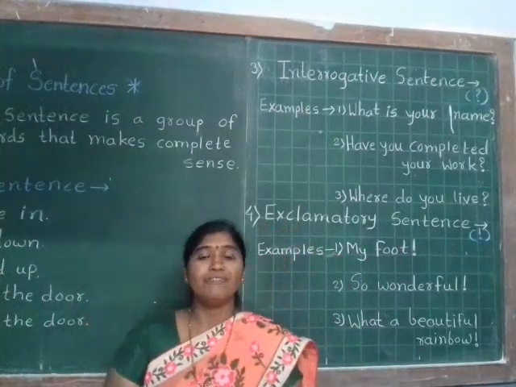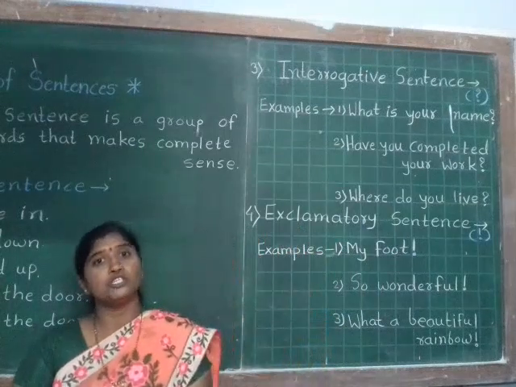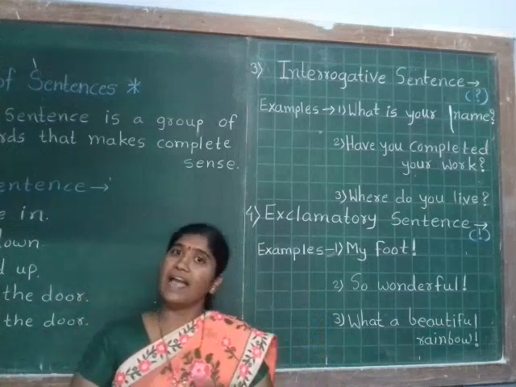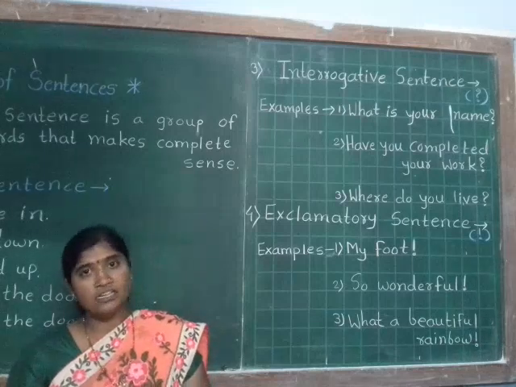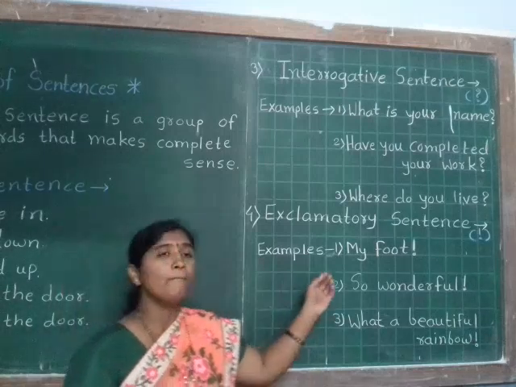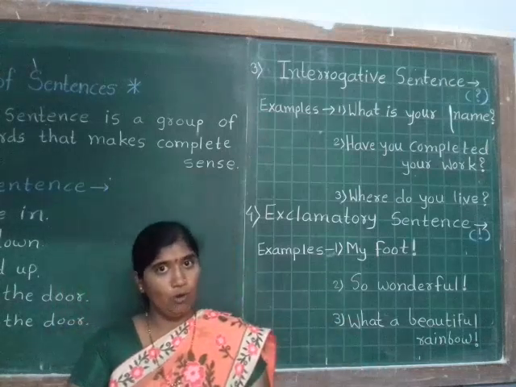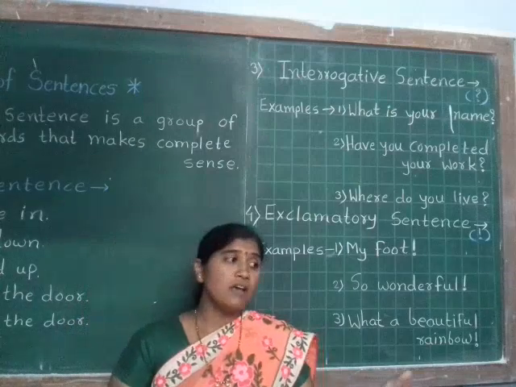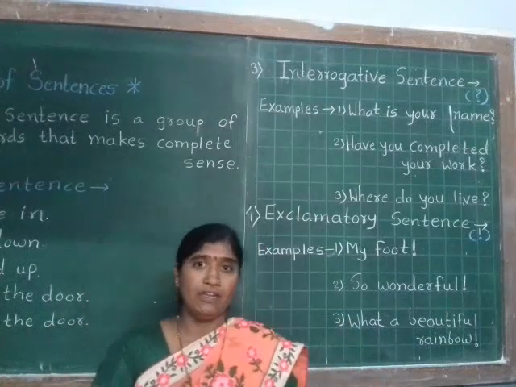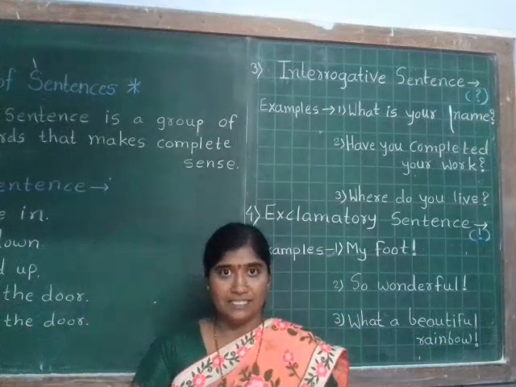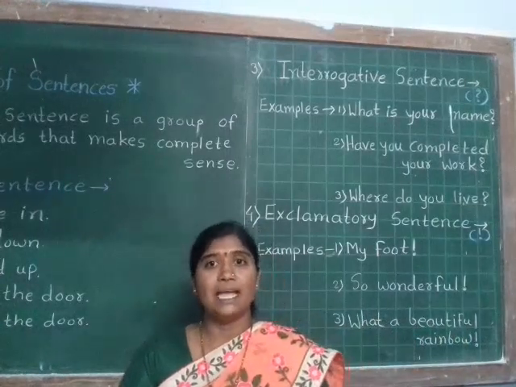Now next we will see the fourth type, exclamatory sentence. In exclamatory sentence you can express your strong and sudden feelings, you can express your happiness or sadness here. For example, my foot, so wonderful, what a beautiful rainbow. Like this, what a kind man, how wonderful, so beautiful. How cute this baby is. What a beautiful car.